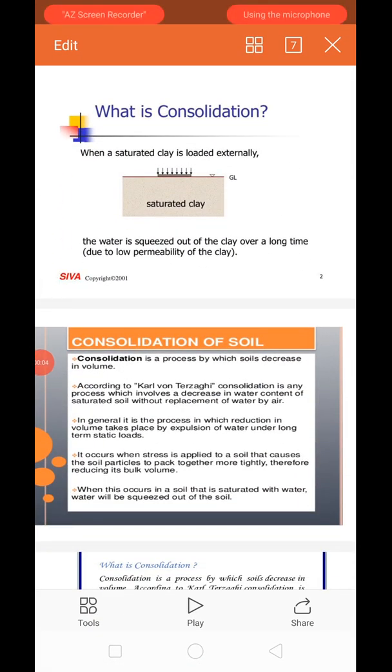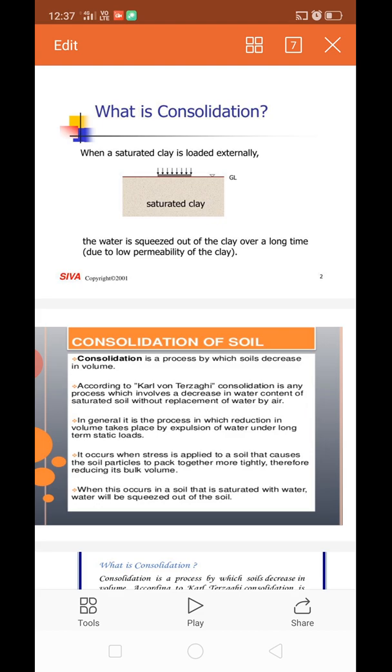Hello everyone. Today we will discuss the consolidation of soil, which is the fifth unit of your syllabus. Before discussing what consolidation is, as you know, soil is called a three-phase system, as it consists of soil solids, water voids, and air voids. Consolidation is a process in which the water voids are removed from a saturated soil mass.